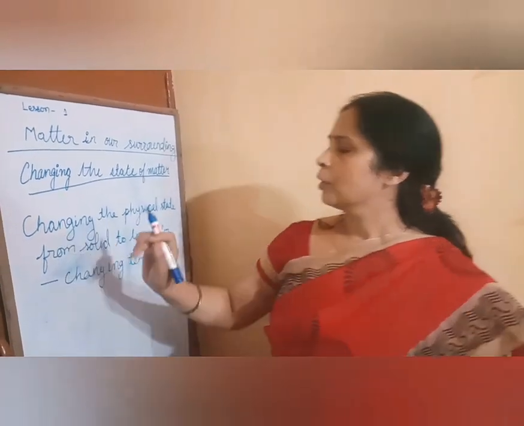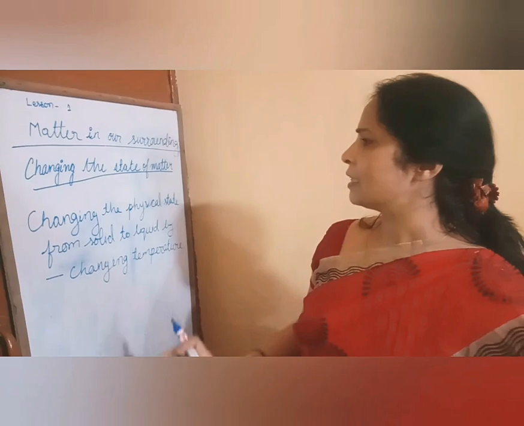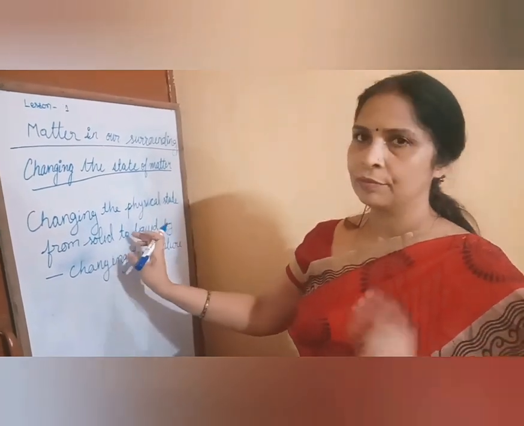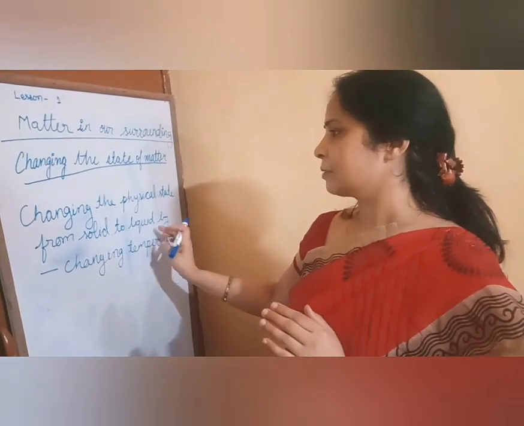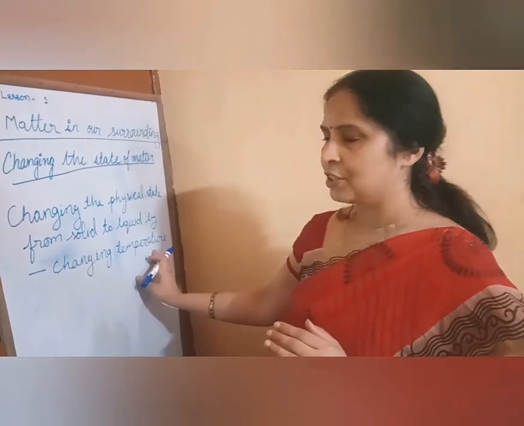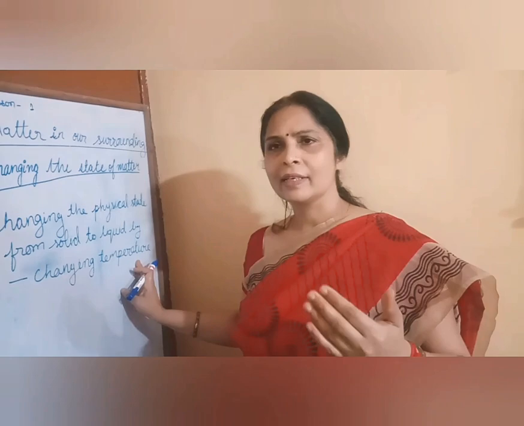Now I am going to explain changing the physical state from solid to liquid, a solid substance converting to a liquid substance by changing the temperature, by increasing or decreasing the temperature.